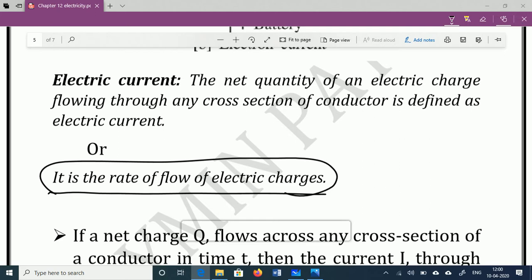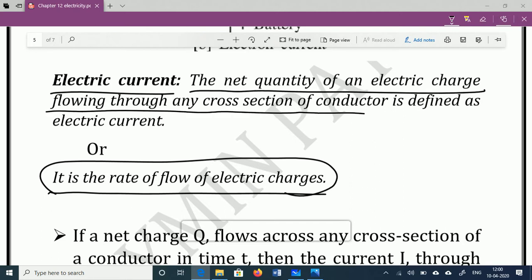And if we talk about the in-depth definition of electric current, then the net quantity of electric charge that flows through any cross-section area of the conductor is known as the electric current. Once again, the net quantity of electric charge flowing through any cross-section of the conductor is defined as electric current. Here the electron is going to move from negative to positive, and that electron possesses charge. So the net quantity of electric charge that flows through any cross-section area is called the electric current.